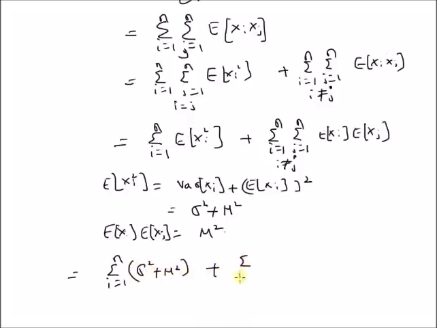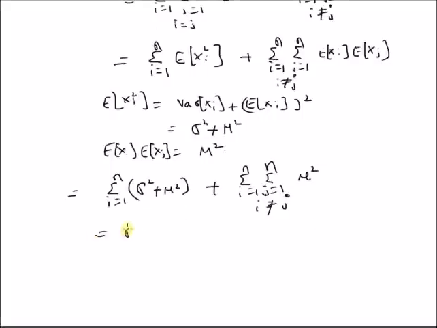Therefore, the sum becomes summation i equal to 1 to n of sigma square plus mu square, plus summation i equal to 1 to n, j equal to 1 to n, i not equal to j, of mu square. We can clearly see that this is equal to n times sigma square plus mu square, plus, since there are n square minus n terms here, n square minus n into mu square, and mu square is a constant.